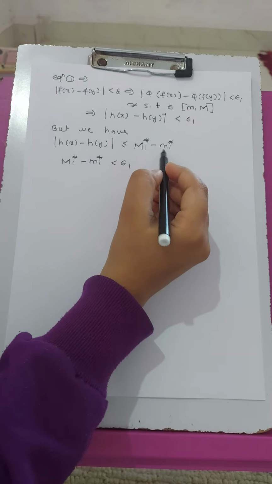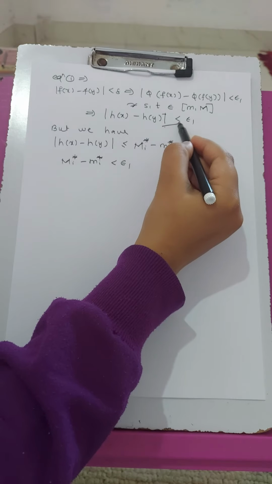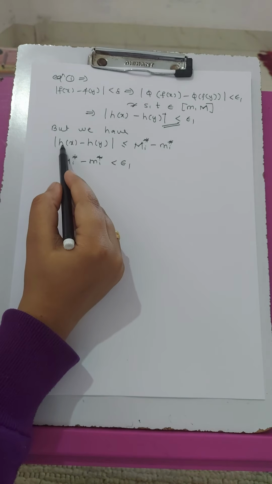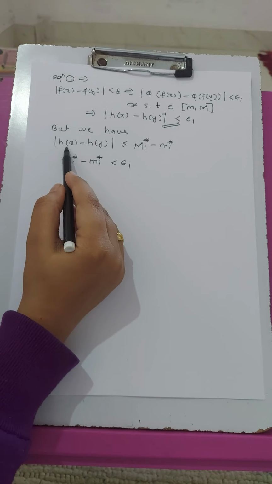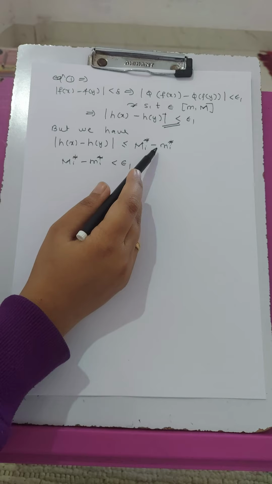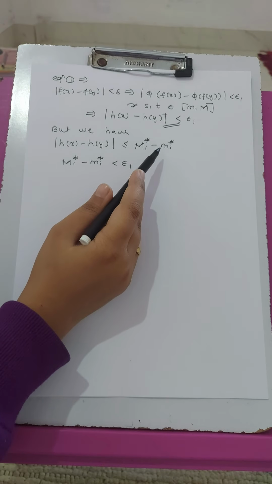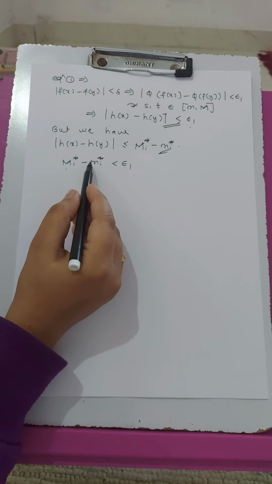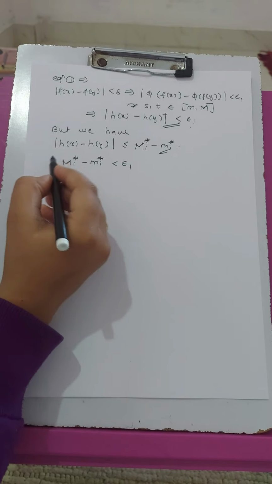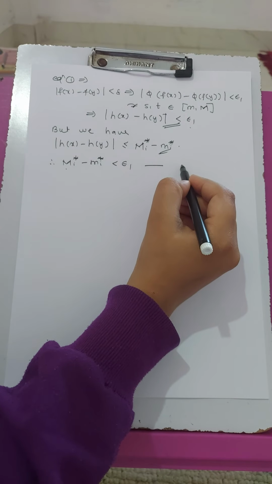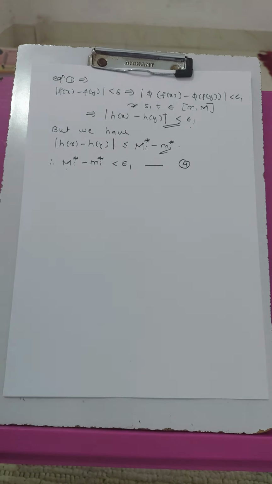From these two conditions we can write that M_i* - m_i* is less than epsilon 1. So we give this number 4.